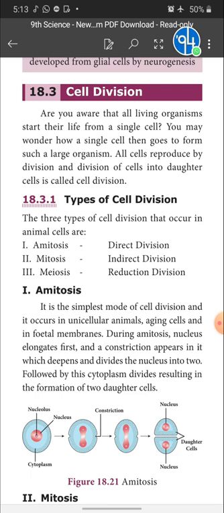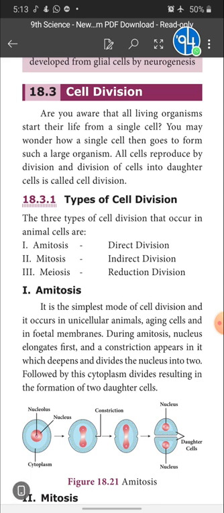Now we come to the types of cell division. In these two kinds of cells, two different types of cell division take place. What are the two types? That is mitosis. Where does mitotic cell division take place? In the somatic cell. And meiosis, which is called meiotic cell division, where does it take place?